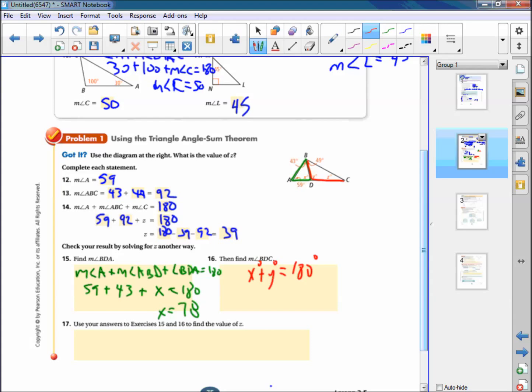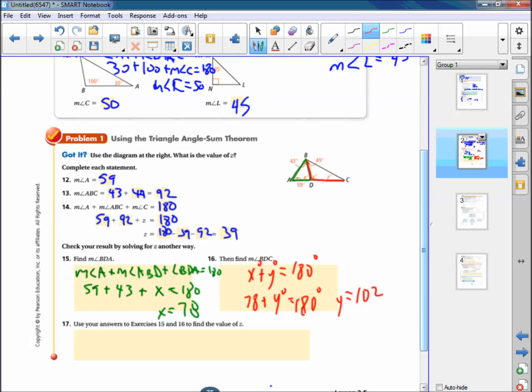So I already got X. X was 78, plus Y is supposed to be 180. Okay, and then if I subtract 78 from both sides, I get 102 for Y. Okay, all right, so that finishes us up here.